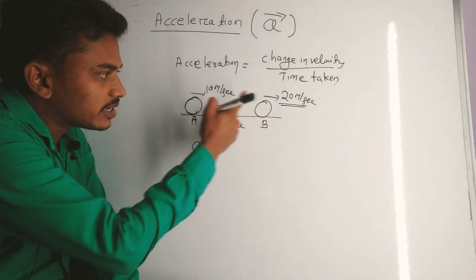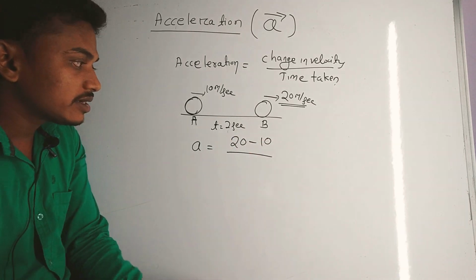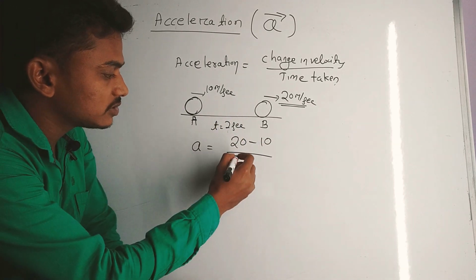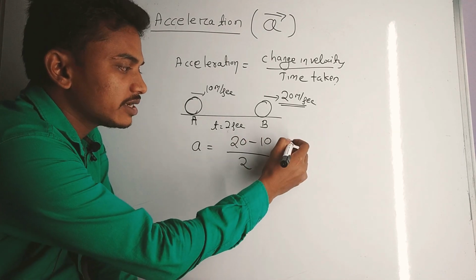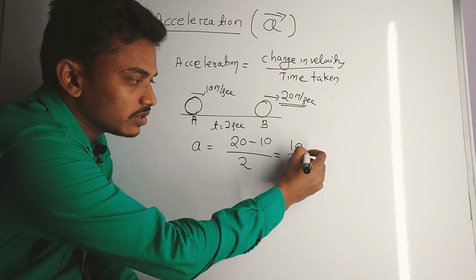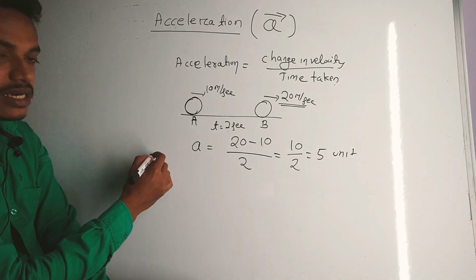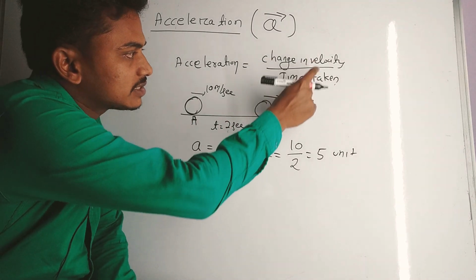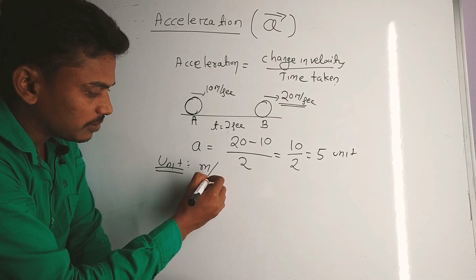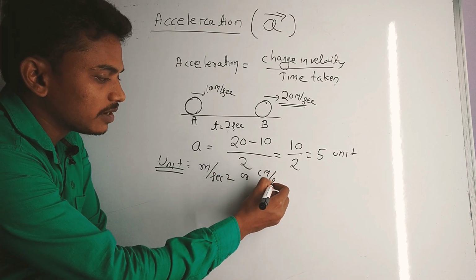Acceleration is change in velocity. So the change in velocity is 20 minus 10, divided by the time taken to change the velocity, which is 2 seconds. That is 10 by 2, equal to 5 units. And what is the unit of acceleration? The unit of acceleration is velocity by time, so meter per second square or centimeter per second square.